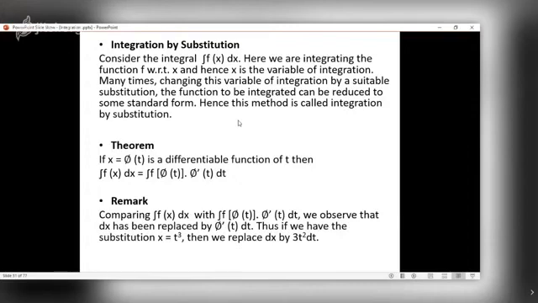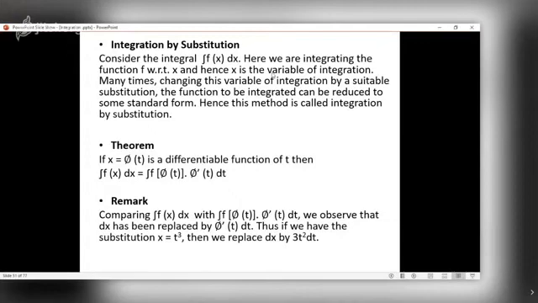So this is the idea, that the function to be integrated must be put in integrable form. Hence, this method is called integration by substitution. The theorem is, if x equal to phi of t is a differentiable function of t, then integral f(x) dx is integral f of phi of t, phi dash of t dt.